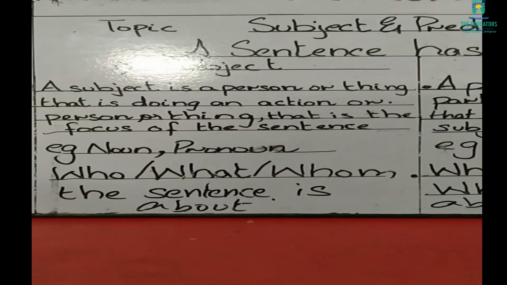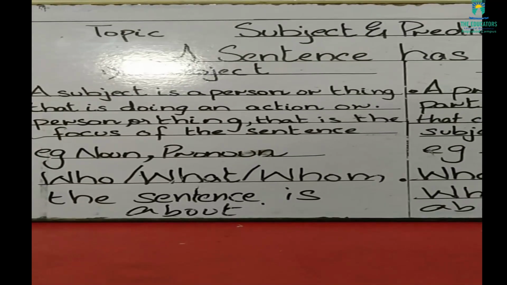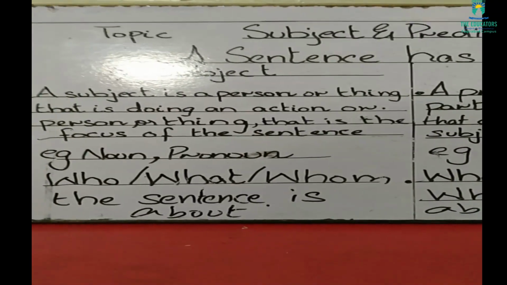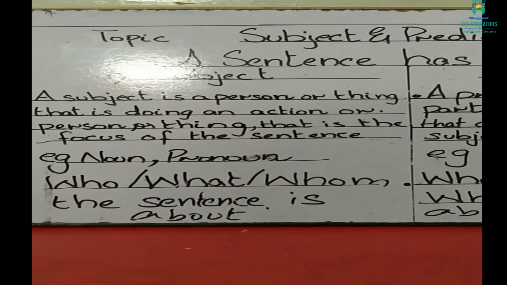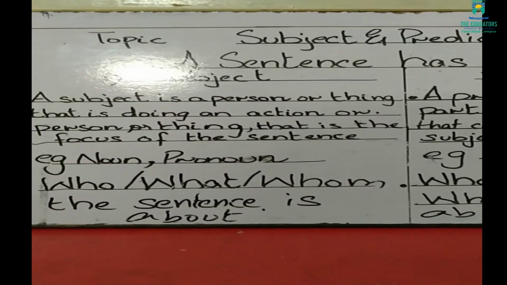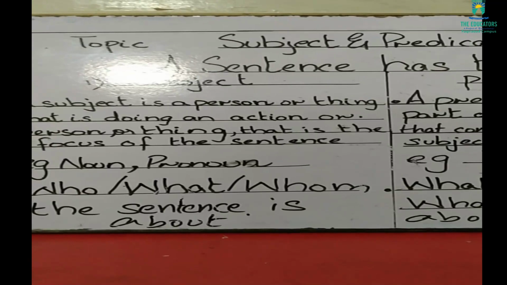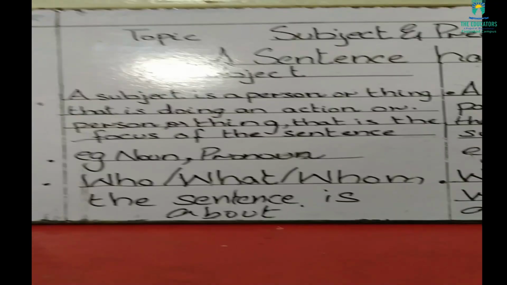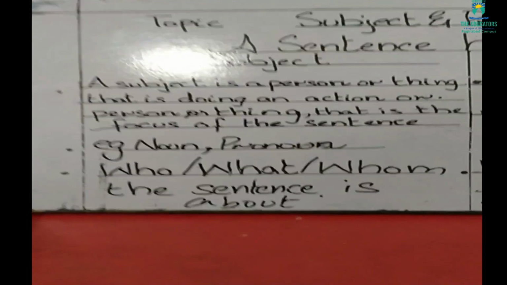They are known as subject, like who or what the sentence is about. The sentence is about Ali, the sentence is about an elephant, the sentence is about a rabbit, the sentence is about an autumn leaf, or whatever the sentence is about. Are you getting me? So now look at what a predicate is.